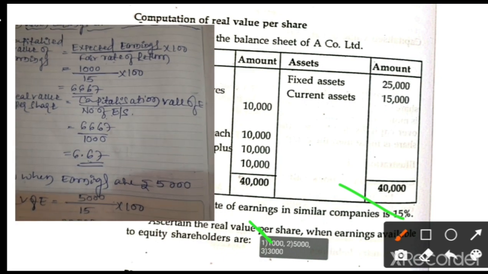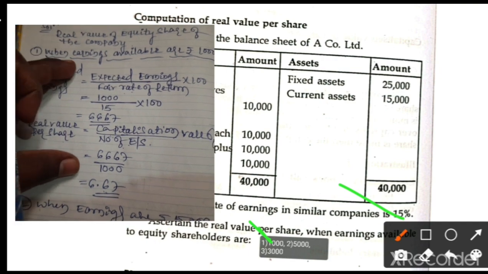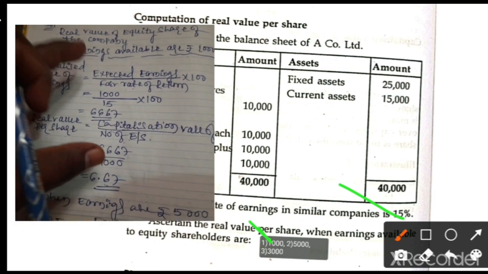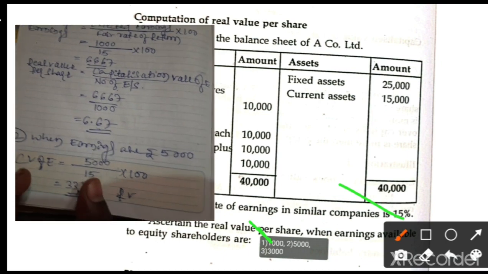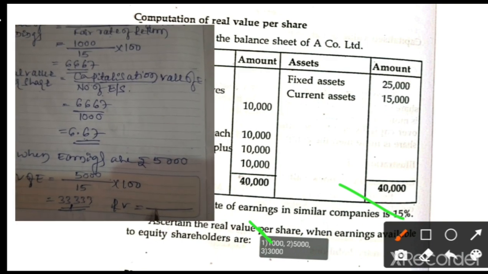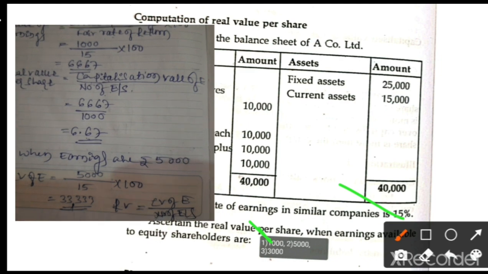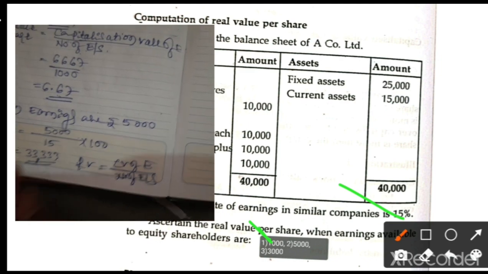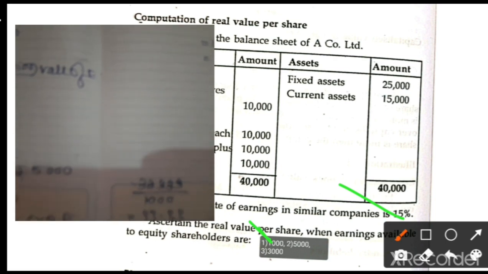Next is the real value. I will calculate the real value again, just guiding you. You have to do it in this format only, because each section carries 5 marks. You have to do it systematically in this method, but for your clarification I am writing in a shortcut manner. Now you have the capitalized value of earnings. Next, the real value. What is the formula? Real value is capitalized value of earnings divided by number of equity shares. Right now capitalized value of earnings is 33,333 divided by number of equity shares, 1000. Then the answer is 33.33. Like that you have to do it.